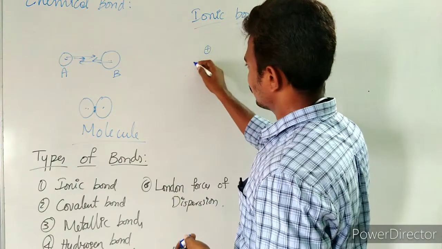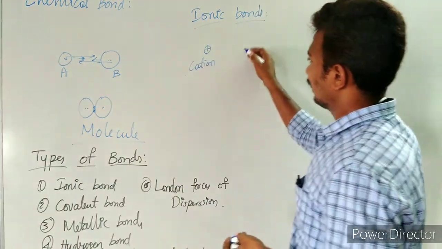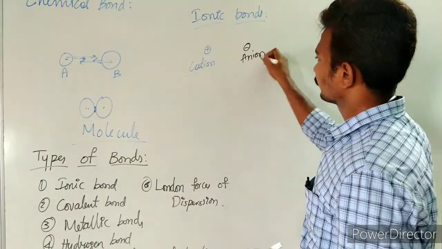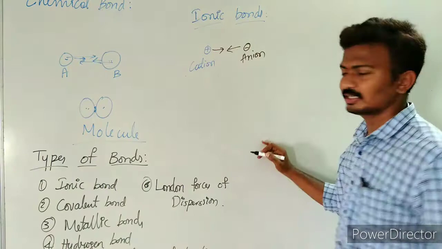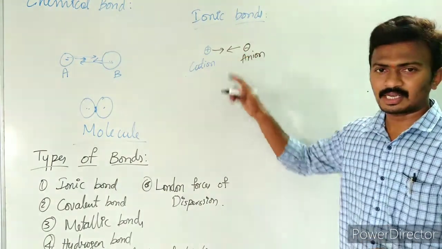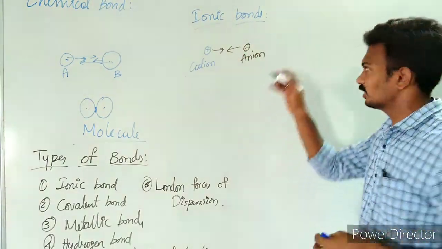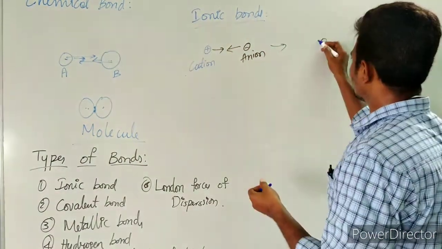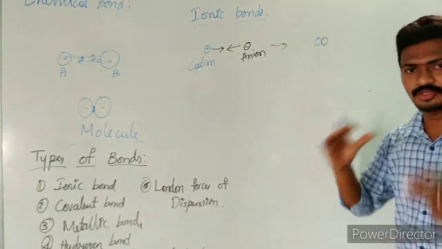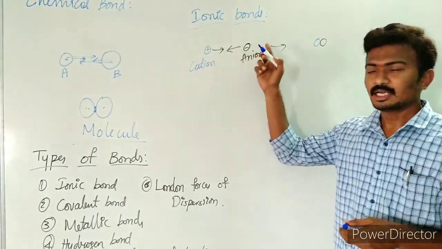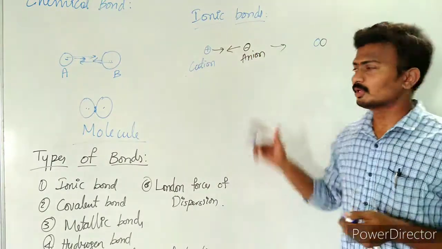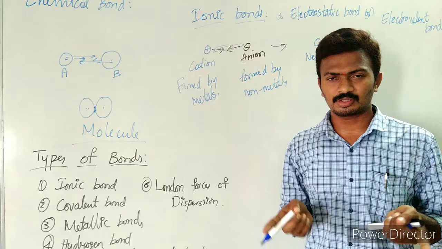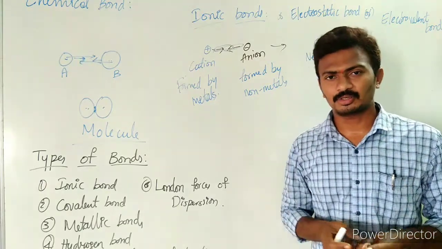A cation, what is this? This is a cation, and an anion with negative charge. They develop a force of attraction, and due to this force of attraction they combine together and lead to the formation of a molecule which is neutral. It is neutral because the positive charge is neutralized by the negative charge. This is formed by the exchange of electrons.